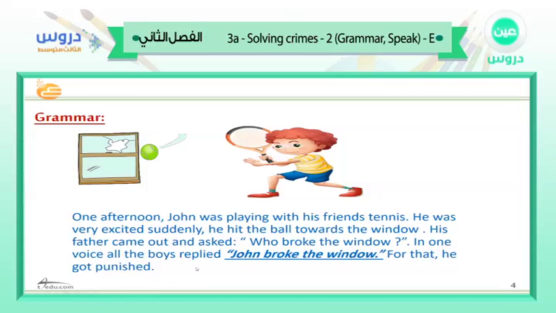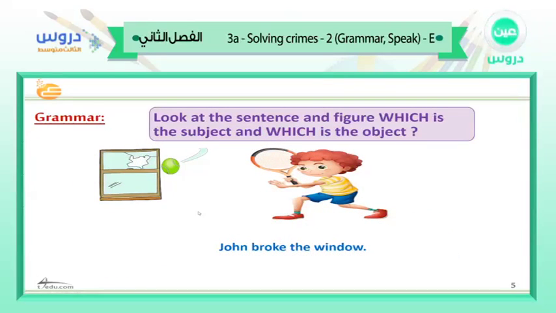Okay, so look at this underlined phrase: John broke the window. What are we going to ask about? Now, let's look at the sentence and figure out which is the subject and which is the object. John broke the window. So where is the subject?